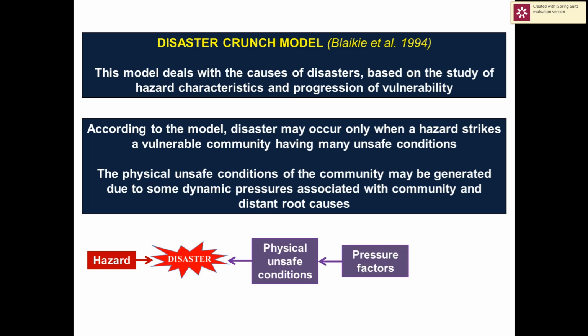Such physical unsafe conditions associated with different elements may be generated due to some hidden or visible factors. Such factors create extensive pressures on the vulnerable community and reduce the ability of the community to make their support system resilient to external threats.